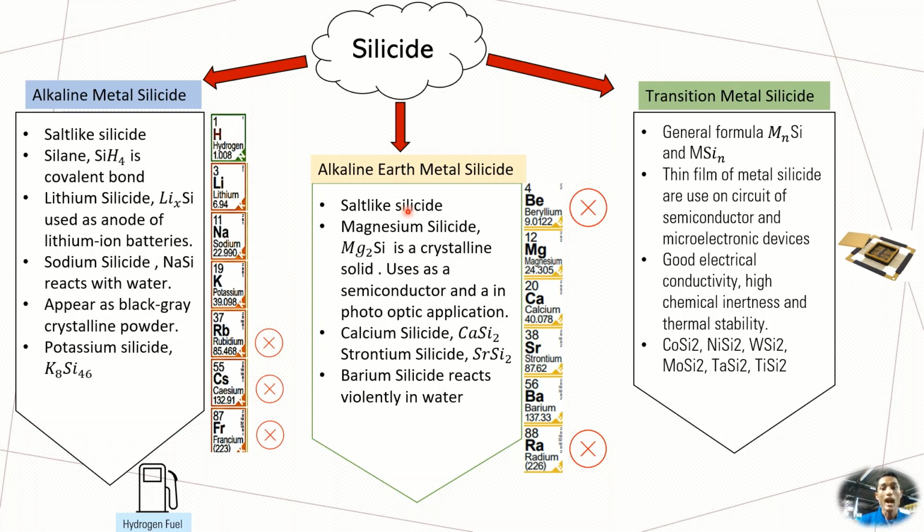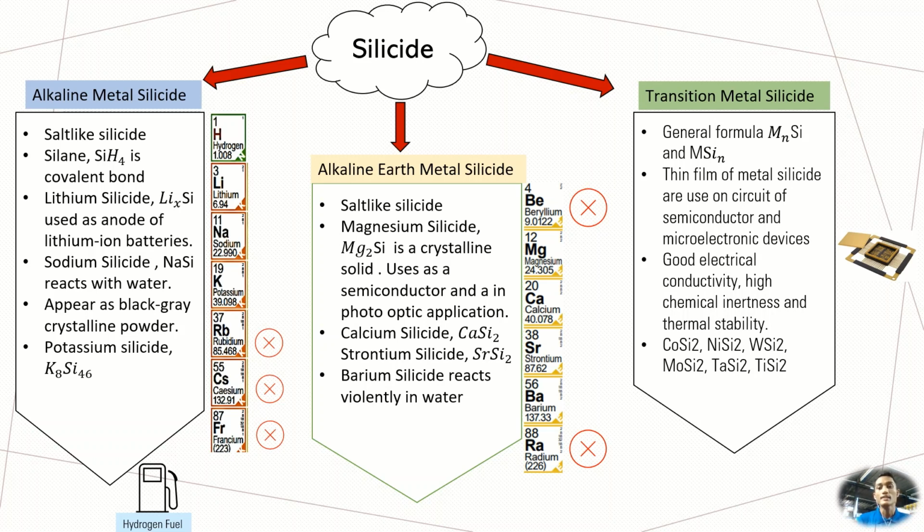Second is alkaline earth metal silicide. Magnesium silicide is a crystalline solid used as a semiconductor and in photo-optic applications. Calcium silicide, strontium silicide, and barium silicide are examples of alkaline earth metal silicides.